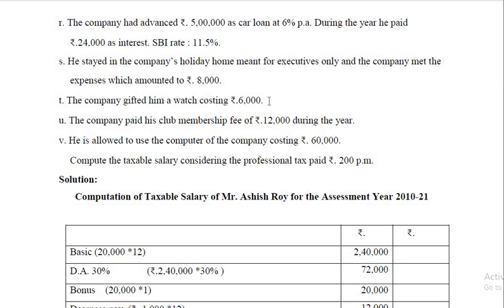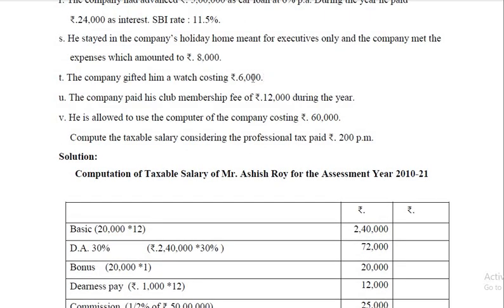So gift or gift in kind in aggregate up to 5,000 is exempt. If the aggregate value of the gift is more than 5,000, then the entire amount is taxable. So it is 6,000 taxable here. Supposing it is 4,800, that's not taxable. So if the value of the gift is more than 5,000, that's fully taxable.